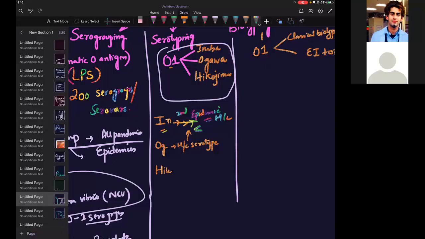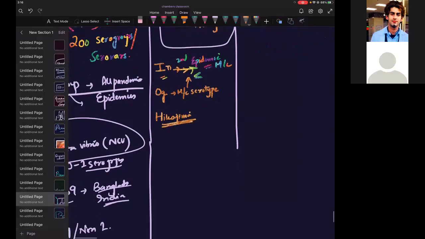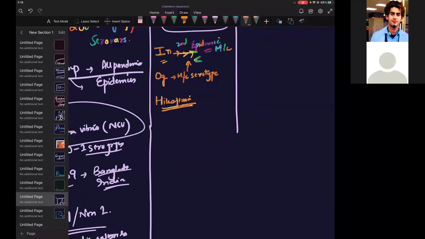This is also easy. Then we go to Hikojima, not Fabina. Whenever you have Hikojima, remember, did we know that in leprosy we had a borderline, where we were going for tuberculoid and lepromatous?